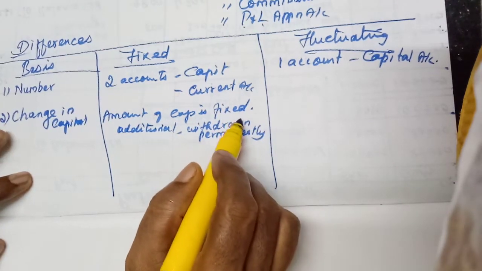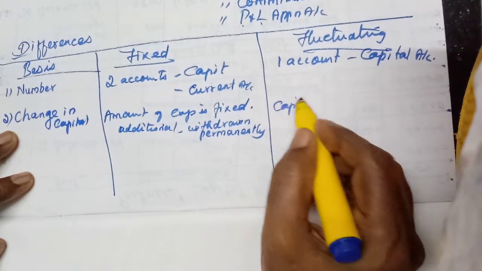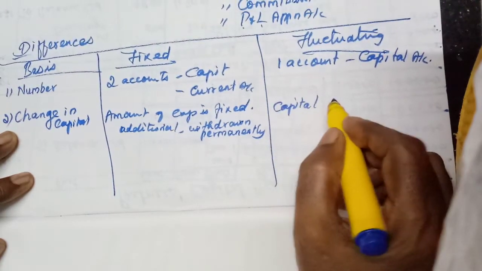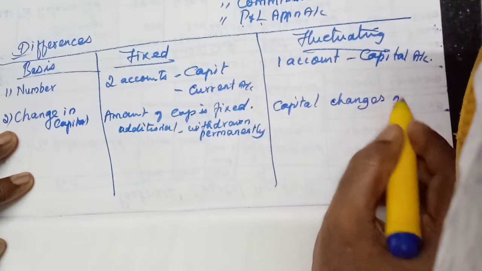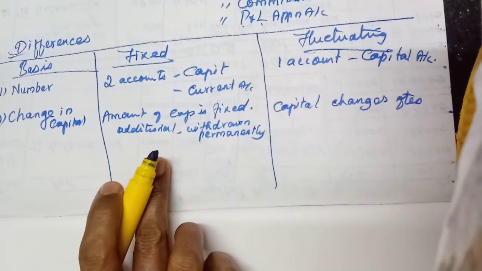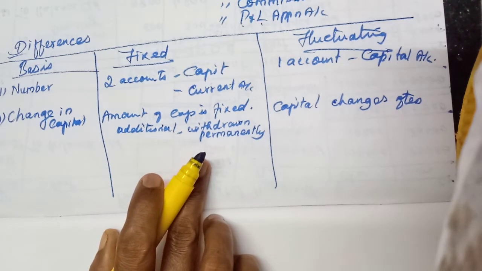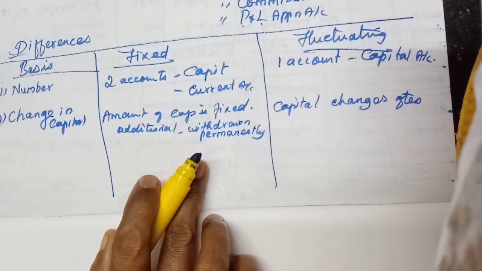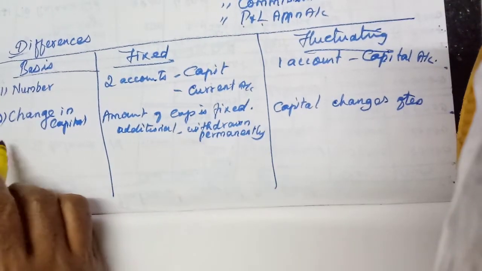Otherwise, the amount of capital is almost fixed. But here, the amount of capital is changing often. Understood? Here, it will not change unless there is additional capital, or when the partner withdraws an amount permanently from his capital. Only then will there be some changes. Otherwise, the capital will be fixed.